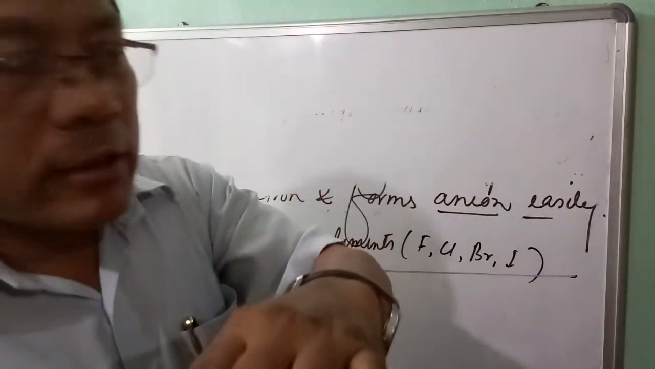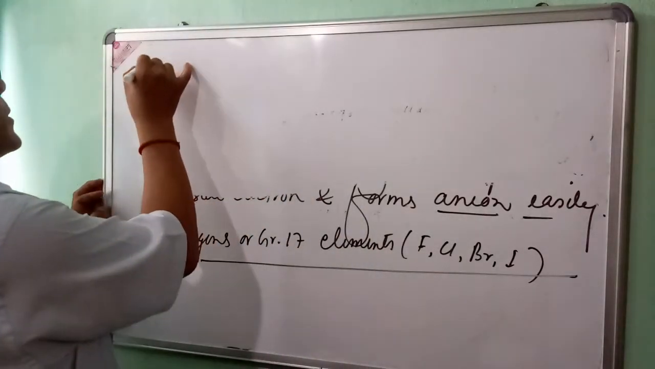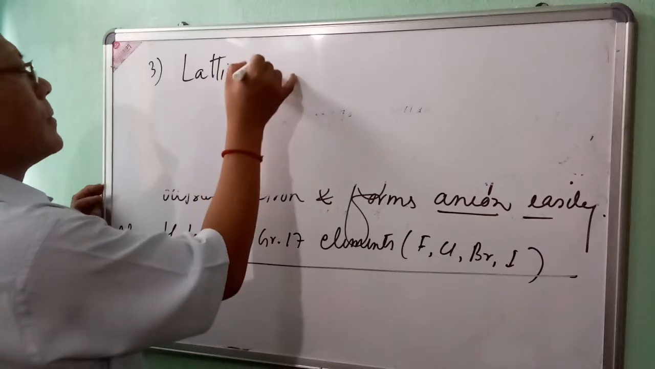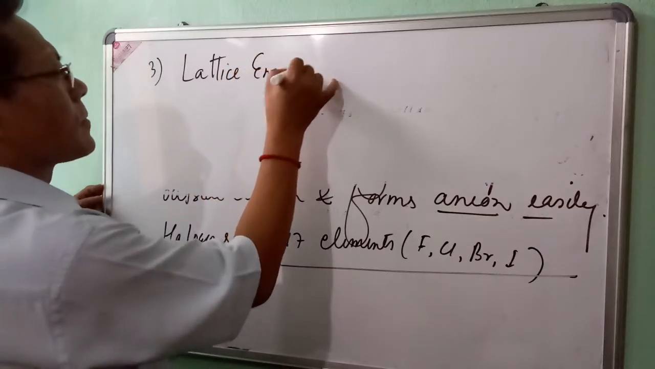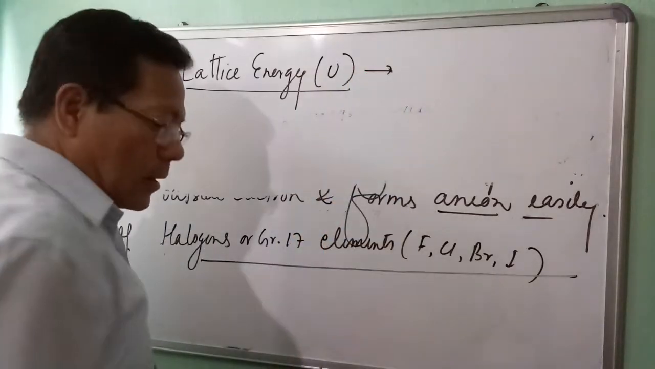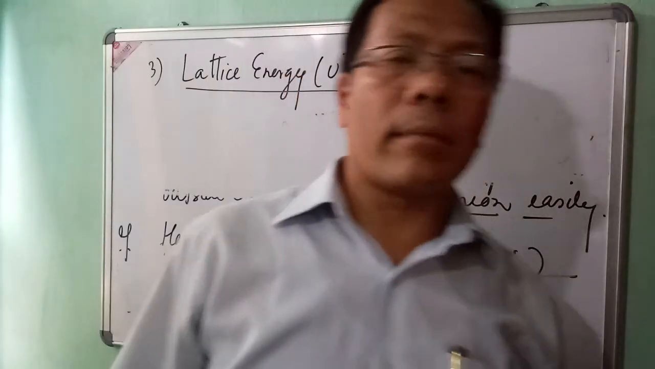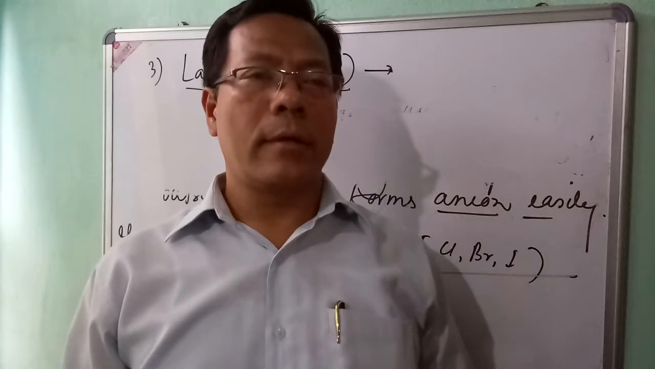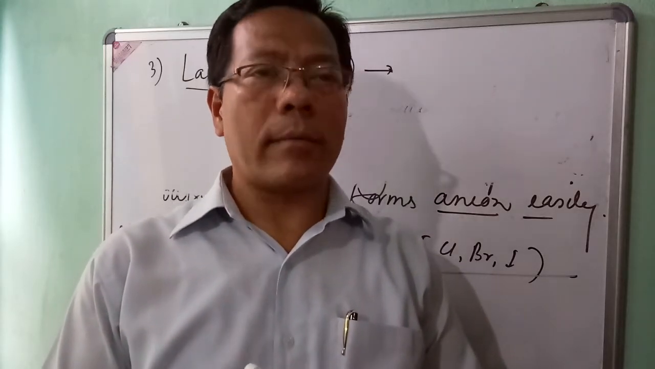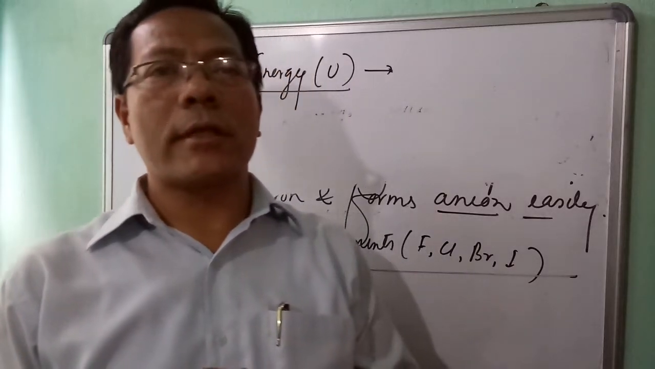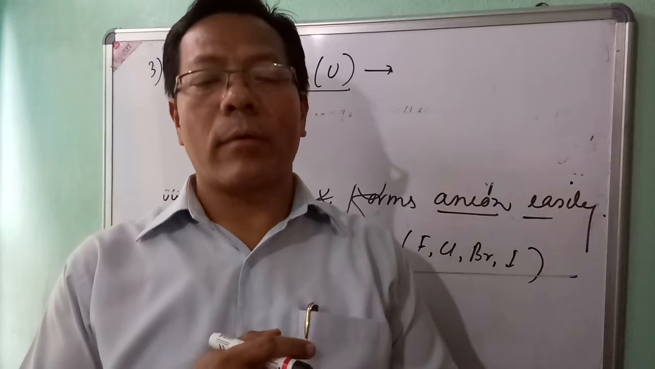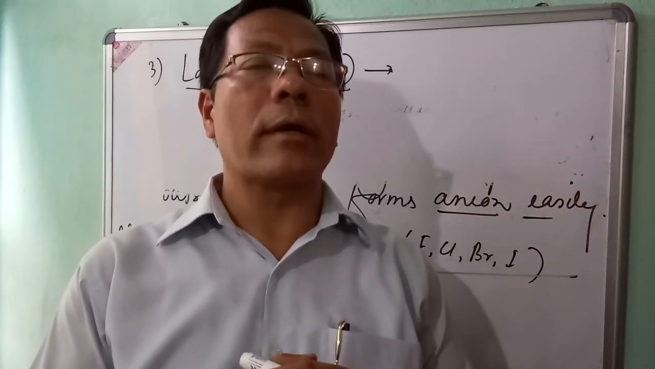The last point is lattice energy. An ionic compound formed must have higher value of lattice energy, so that the ionic compound is more stable.